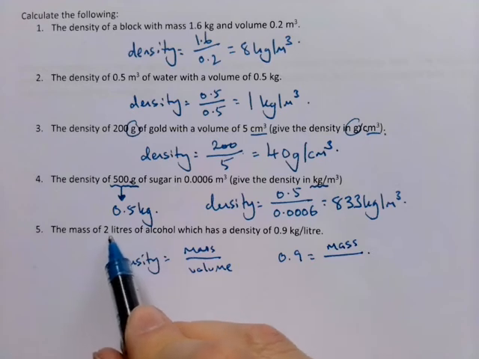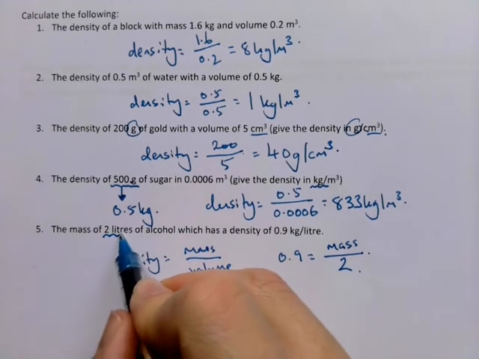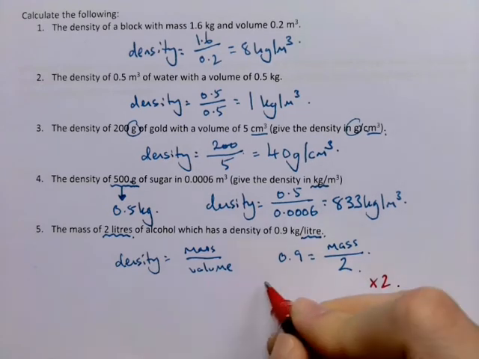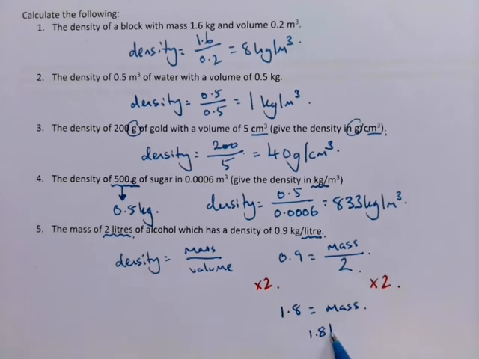And I know that we've got 2 litres, so the volume is 2, because I'm given the density in kilograms per litre. I can now times both sides of this equation by 2, and I will get 1.8 equals my mass. Okay, so it's 1.8 kilograms.